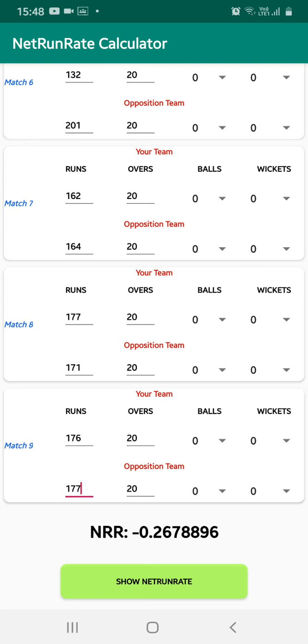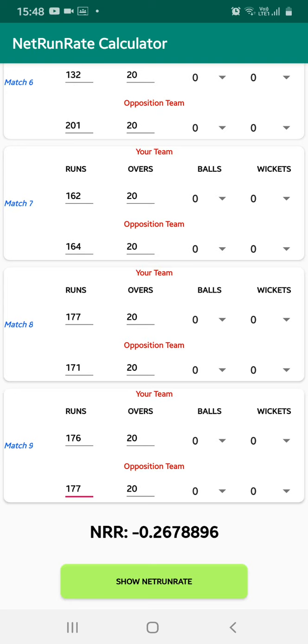So what is this net run rate system, where even when you are losing, your net run rate is increasing?